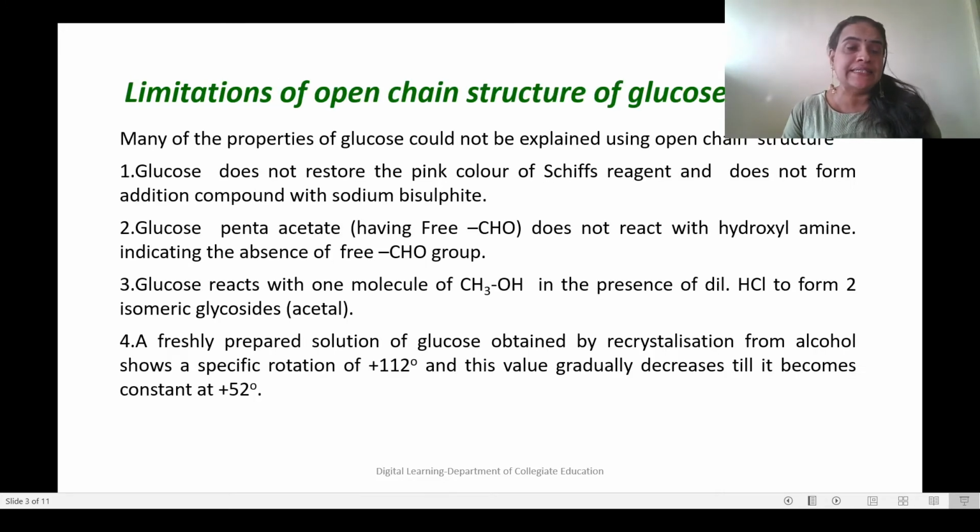So in the earlier session we had arrived at the open chain structure proposed by Emil Fischer. But it could not explain many of the properties of glucose. Then what are the properties which could not be explained by open chain structure?